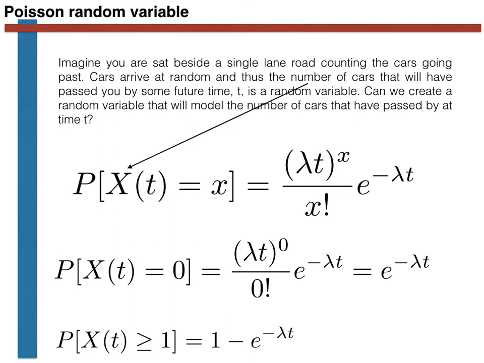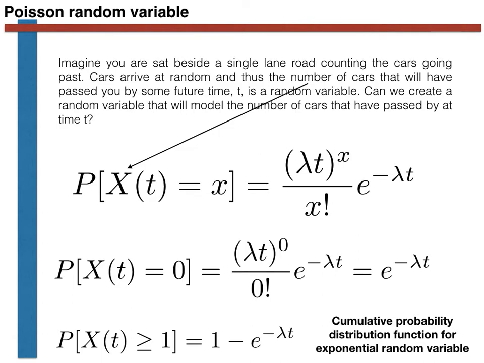This is just the cumulative probability distribution function for an exponential random variable, however. The time until the first event in a Poisson process is thus given by an exponential random variable. In fact, the time between any adjacent pair of events in a Poisson process is given by an exponential random variable, which, as we will see in the programming exercises, makes it rather straightforward to generate Poisson random variables.